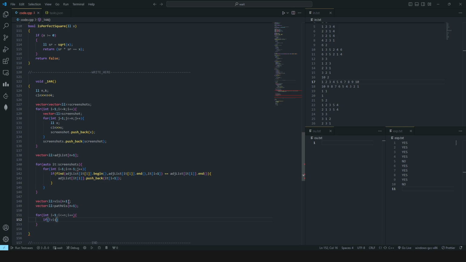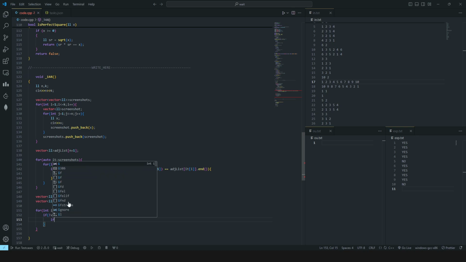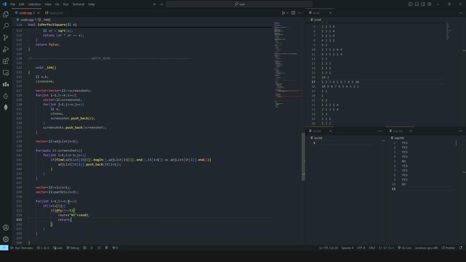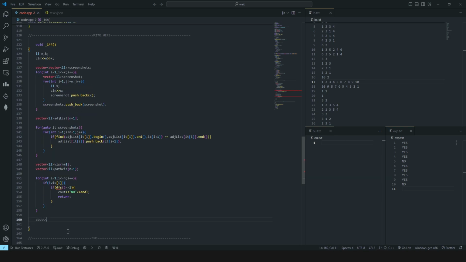If this I is not visited, then I will call the DFS function, and if at some point in future it returns a true, that is a cycle is present, we have to print no, and then I will return. And if that never happened, we just have to print yes, right?